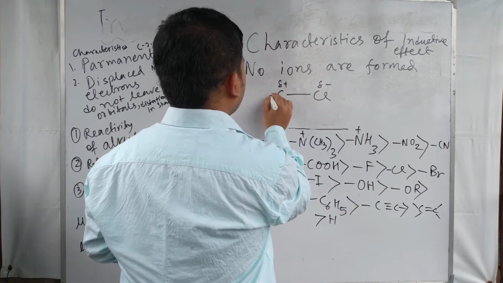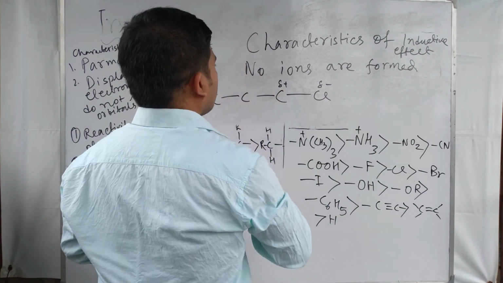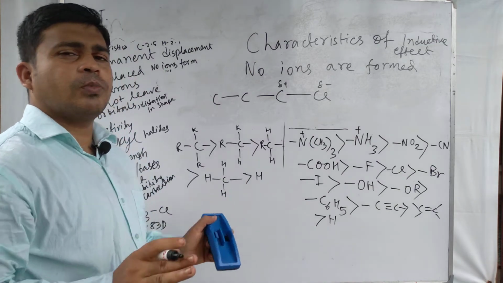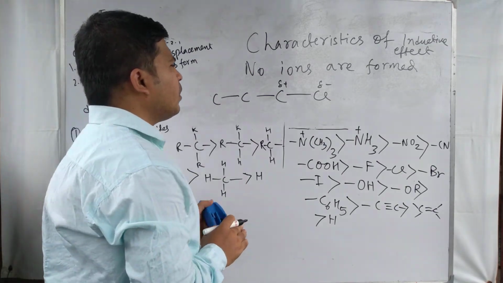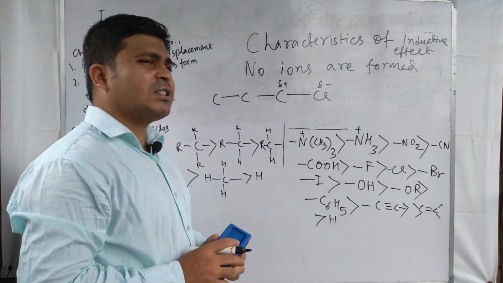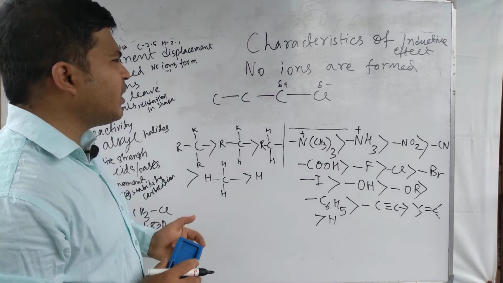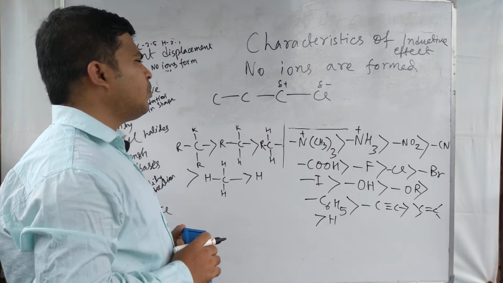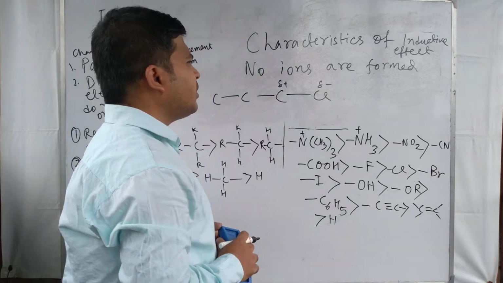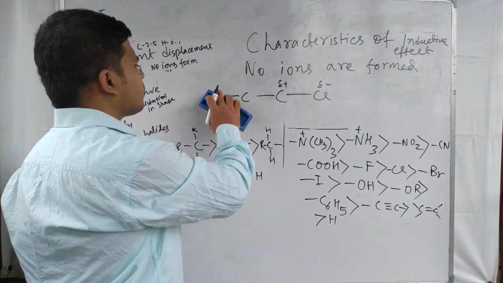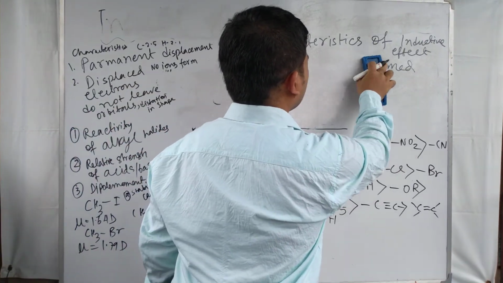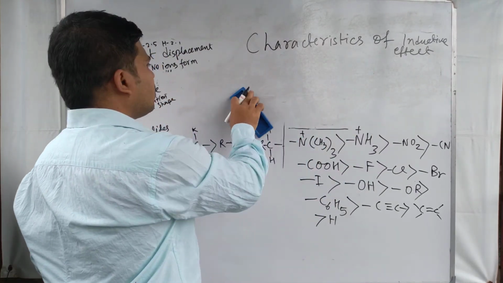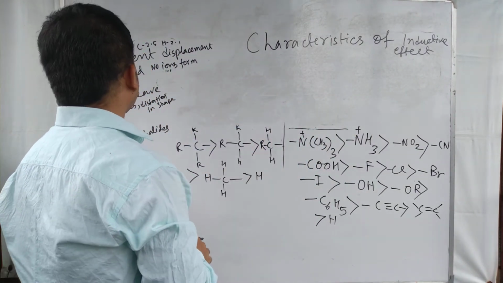No ions are formed here. It is only a charge separation taking place. This is just making the bond polar, no ion is formed here.